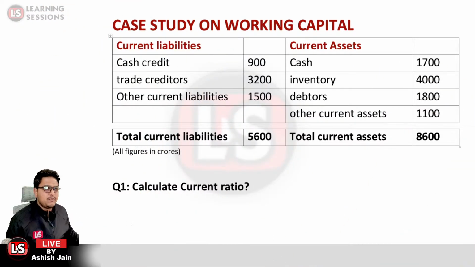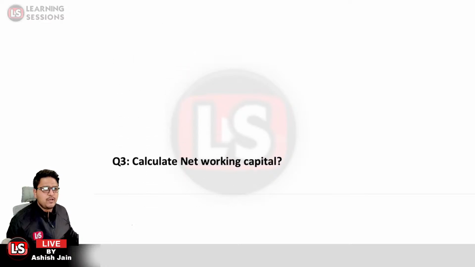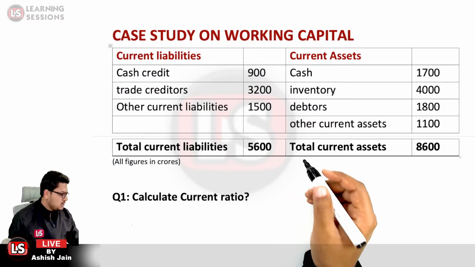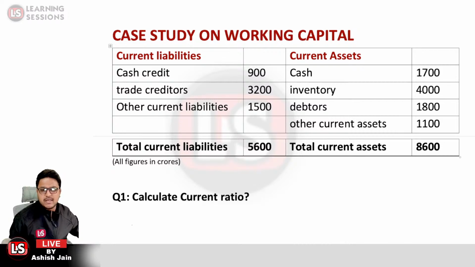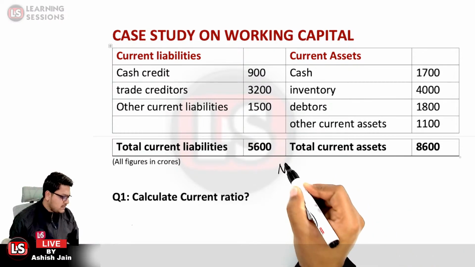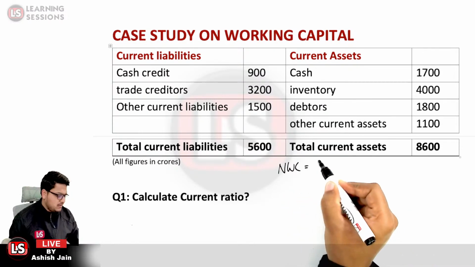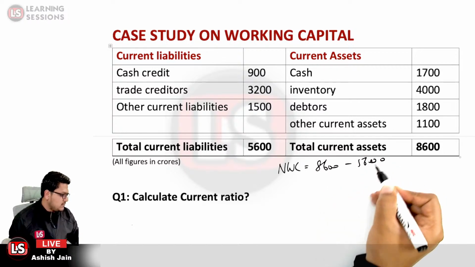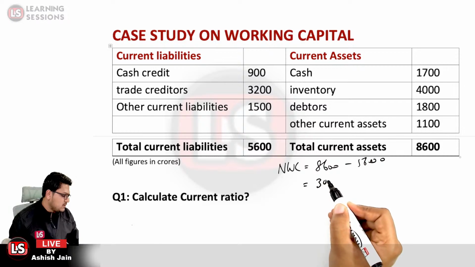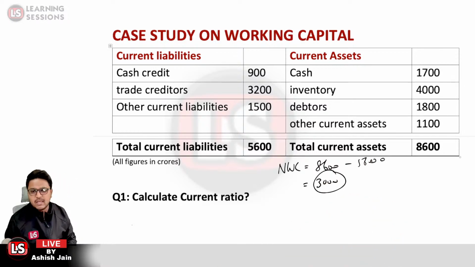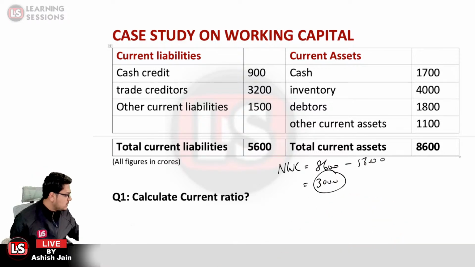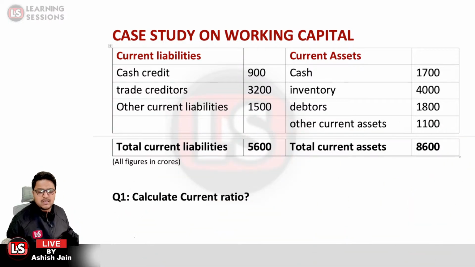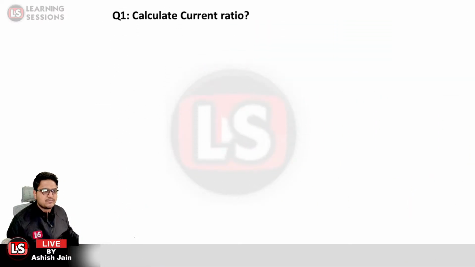Okay, let's move further. In the next question, we need to calculate the net working capital. And net working capital, I just told you, is current assets minus current liabilities. As simple as that. Very easy case study. 8600 minus 5600 is equal to 3000. That is the net working capital, the amount that was available for the working capital cycle itself.